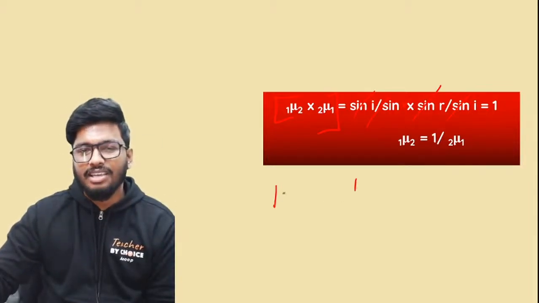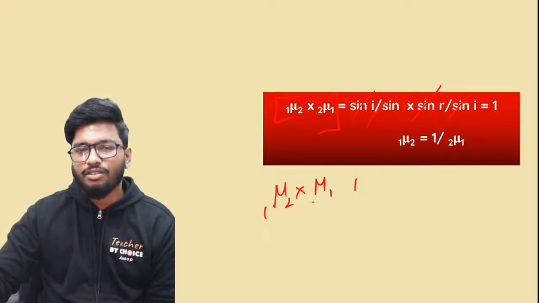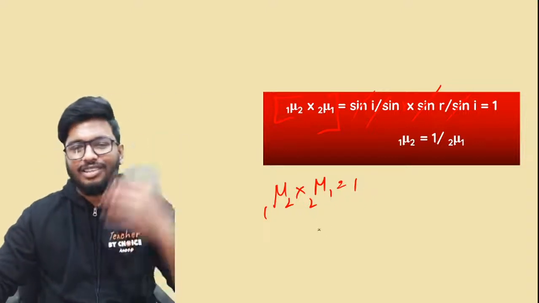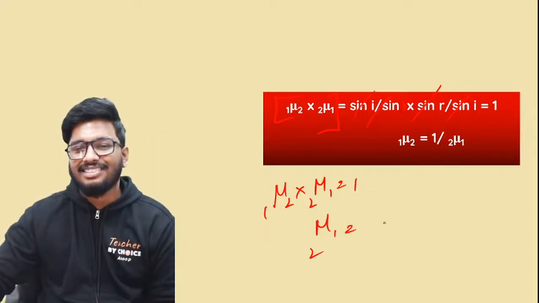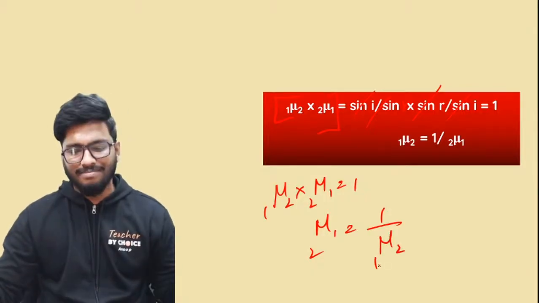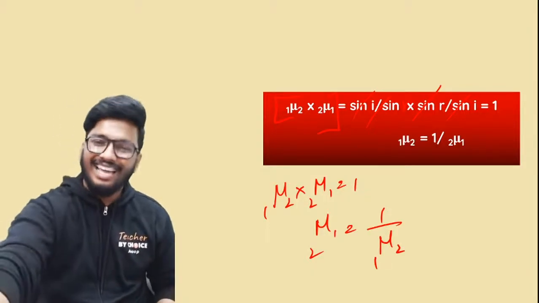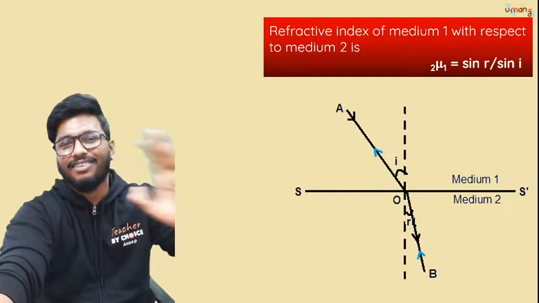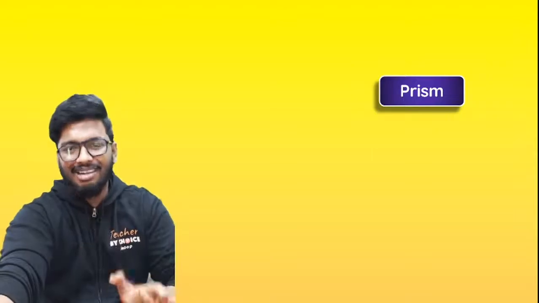So the equation is: the refractive index of the second medium with respect to the first one, into the refractive index of the first medium with respect to the second one, is equal to 1. Take any of these to the other side, and this is equal to 1 by the refractive index of the second medium with respect to the first one. That's all. That is it, people. That is the end of refractive index with respect to the glass slab.